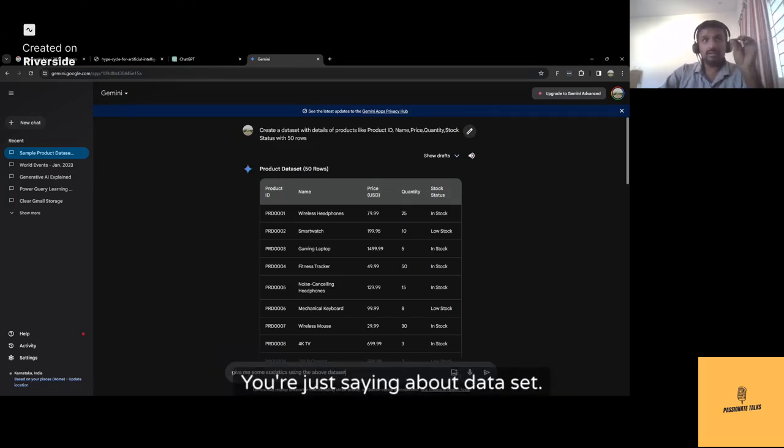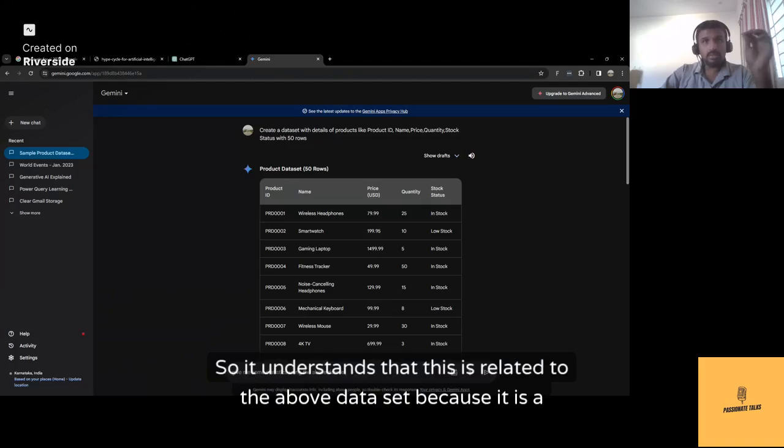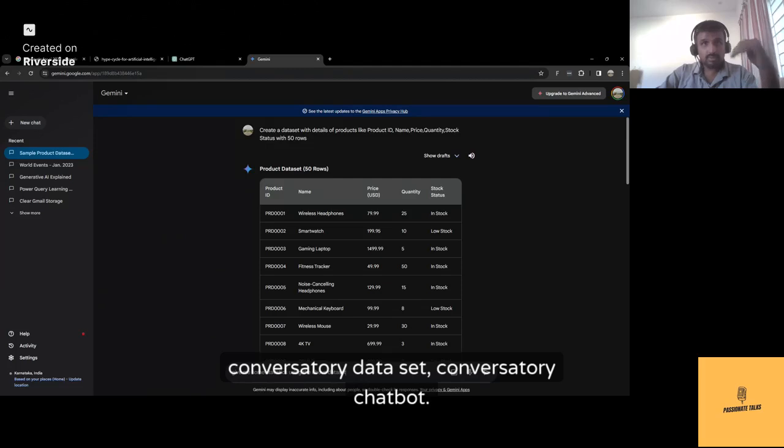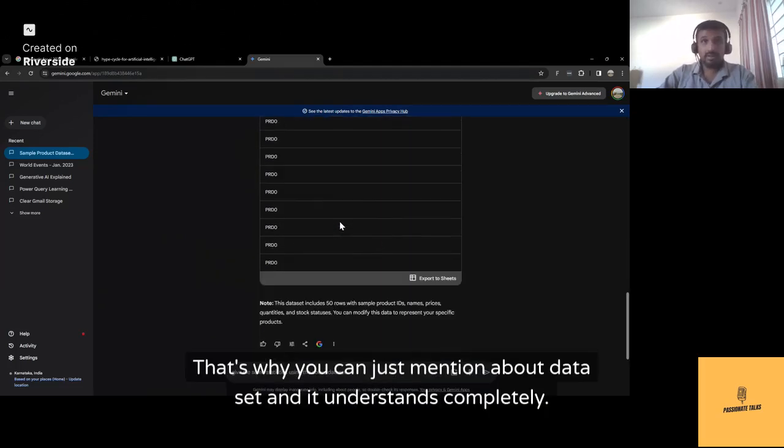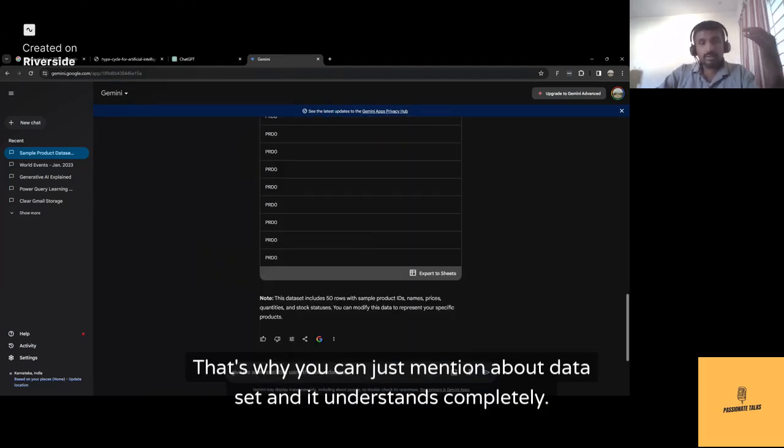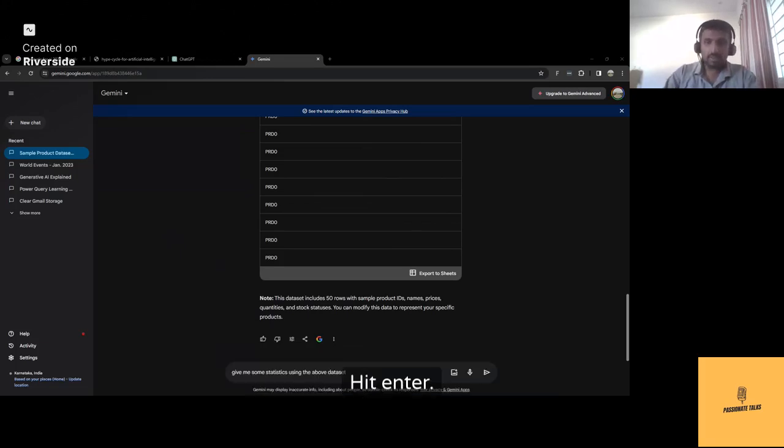You're not telling it clearly. You're just saying above data set. So it understands that this is related to the above data set because it is a conversatory chatbot. It clearly understands. That's why you can just mention above data set and it understands completely. Hit enter.